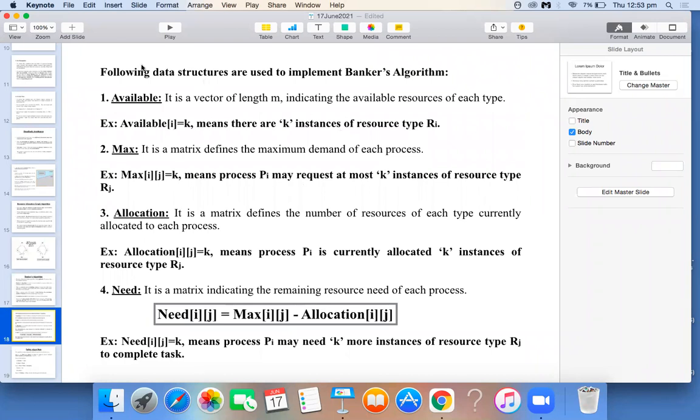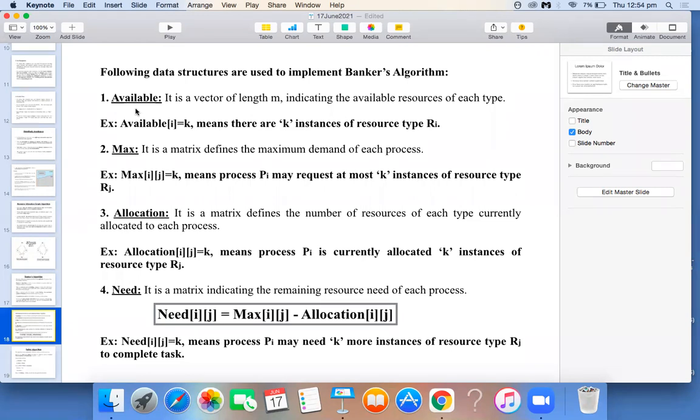Okay, the first one is Available. It is a vector. What is this variable used for? It is used to indicate how many resources are available in the system at a particular point of time. It can be time t0, or time t1, or time tn, anything.